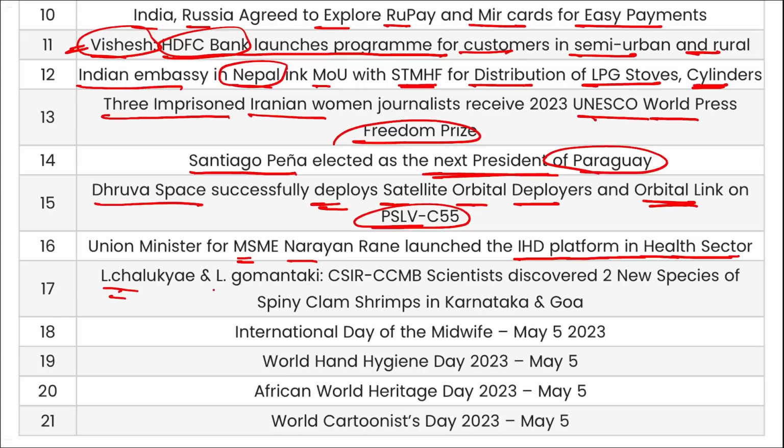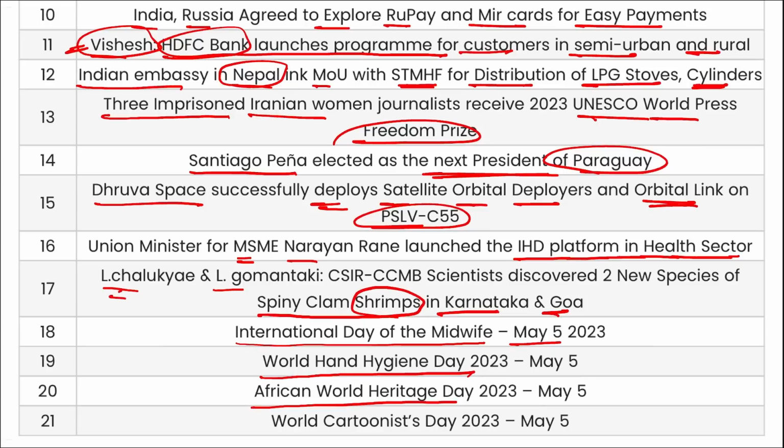Then L. Chalukya and L. Gomantaki. These are the names of the two new species of skinny calm shrimps that were discovered in Karnataka and Goa. On 5th of May, we observe International Day of Midwife, World Hand Hygiene Day, African World Heritage Day, and World Cartoonist Day. All are observed on 5th of May.